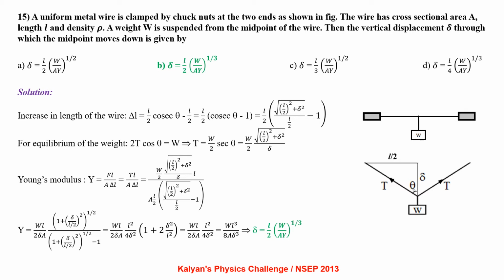Young's modulus Y equals FL by A delta L, that is TL by A delta L, that is W by 2 times root of (L by 2) whole square plus delta square, by delta into L by A times L by 2 times root of (L by 2) whole square plus delta square minus L by 2. Apply the definition of Young's modulus and simplify the terms to get delta equal to L by 2 times (W by AY) whole power 1 by 3.